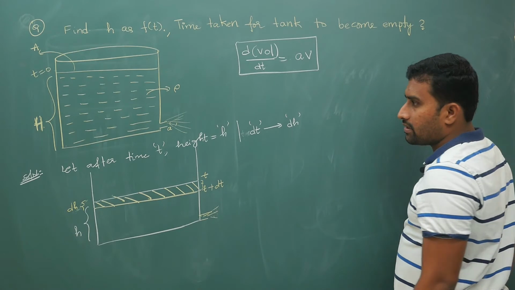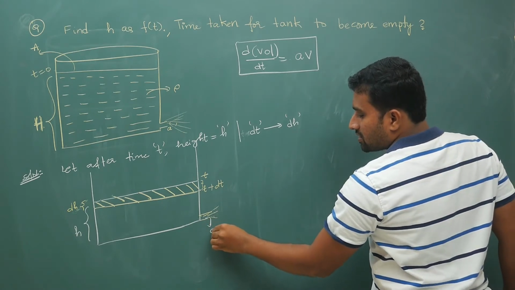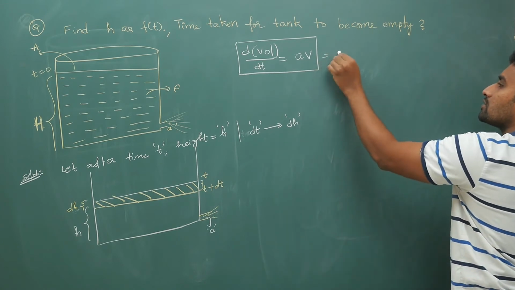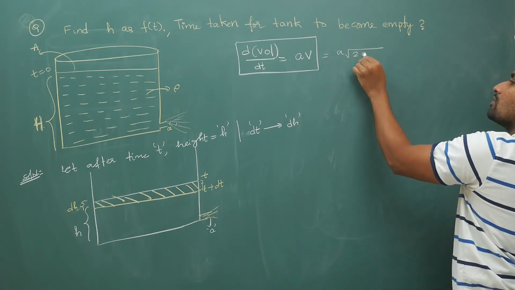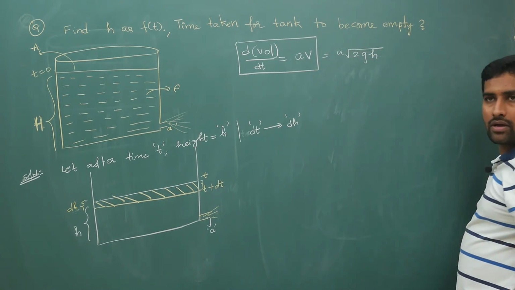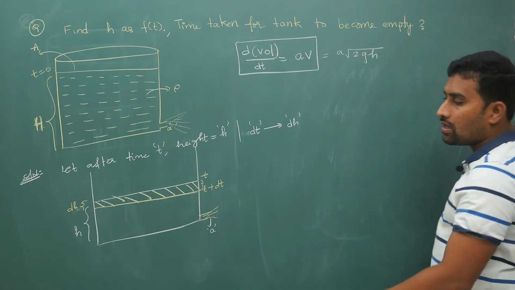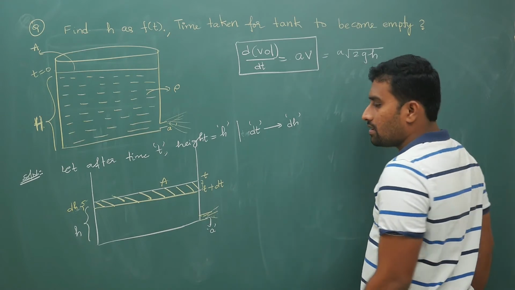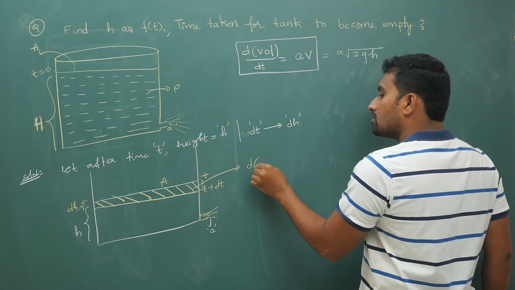Equation of continuity. Your area of cross section here is small a. What is V? Under root 2gh. So this is A times under root 2gh. Now the small volume dV from here is, if this area of cross section is A, this small volume,